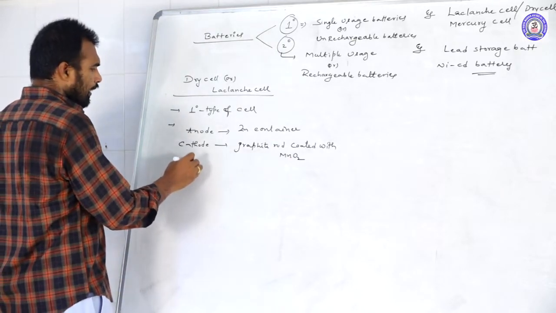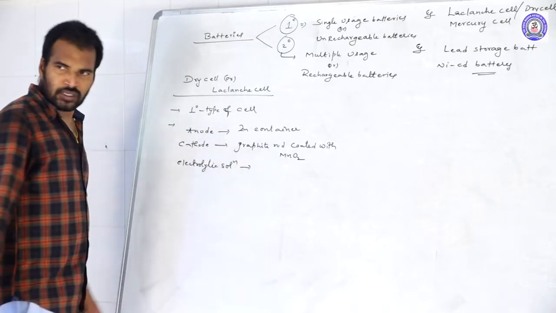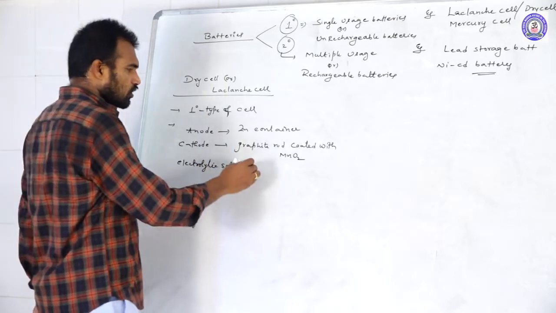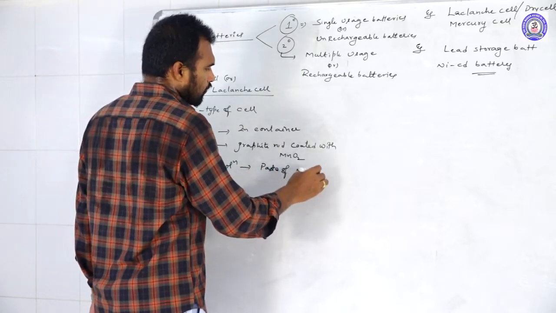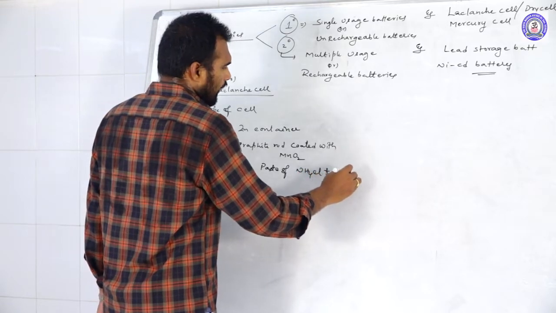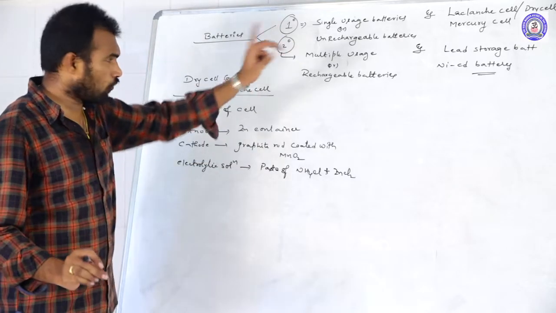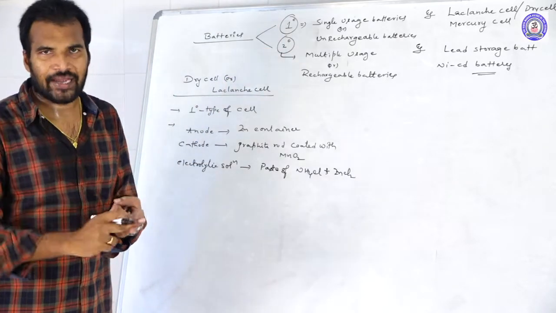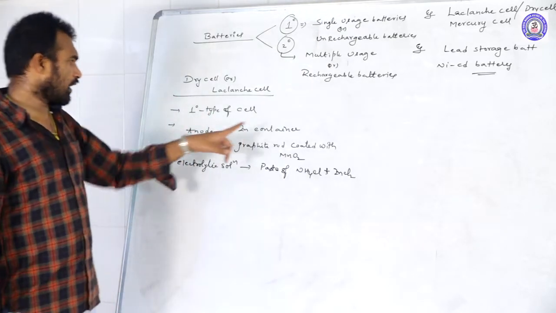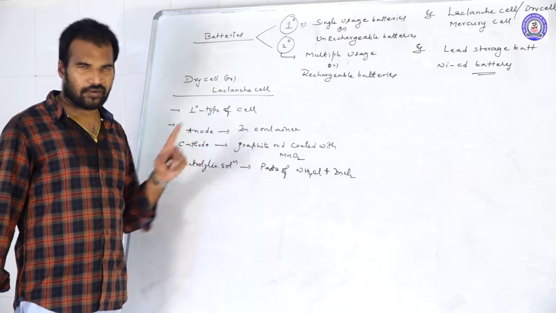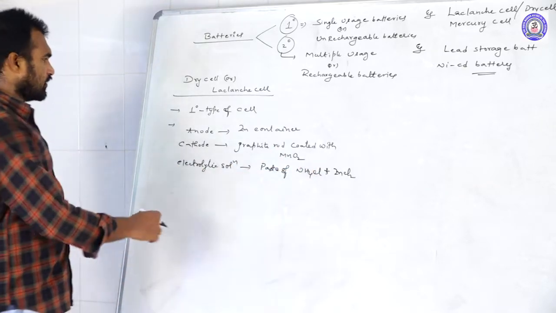Then what is the electrolytic solution? The electrolytic solution is the paste of ammonium chloride and zinc chloride. This paste they are using as the electrolytic solution. For all these four types of cells, you should know what is the anode, what is the cathode, and what is the electrolytic solution. Okay. So here anode is zinc container, cathode is a graphite rod coated with MnO2, and electrolytic solution is the paste of ammonium chloride and zinc chloride. Let us see what is the reaction.